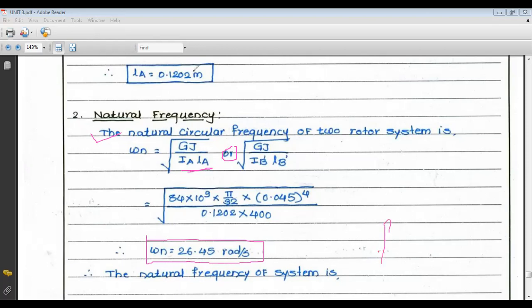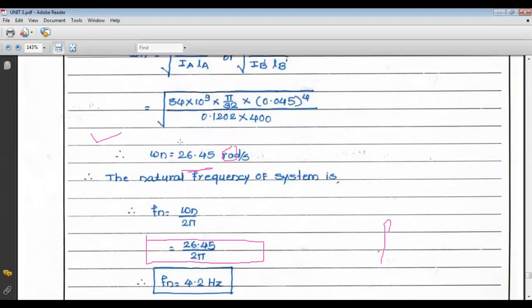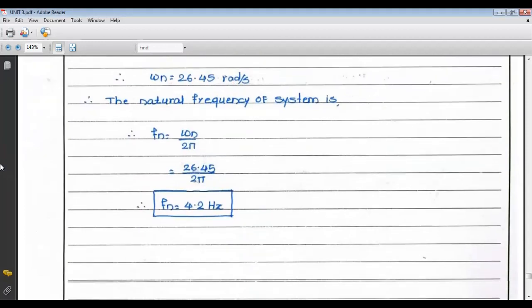From that we can find out the value of Fn. So Fn is nothing but omega n upon 2 pi, that is 26.45 upon 2 pi. So we get the natural frequency value, which is 4.2 hertz. This is the natural frequency of the system given in the problem, and in the problem there is a condition that the inertia of the gears is to be neglected. So that becomes a two rotor system.